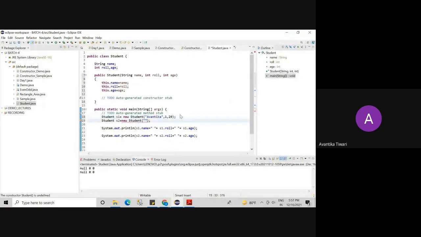Then Shalini. Shalini, would you like to tell us your age?